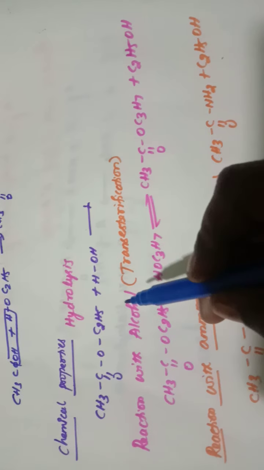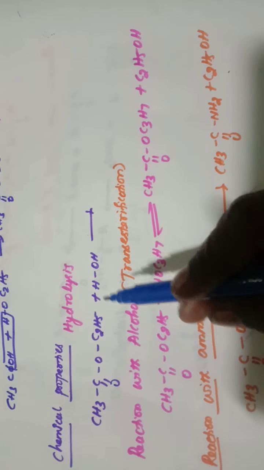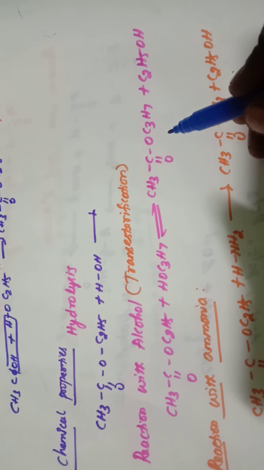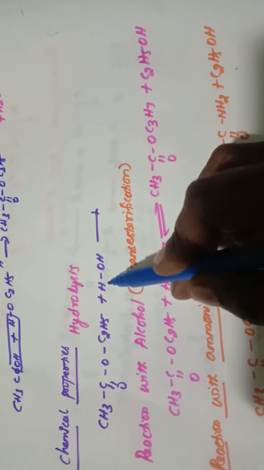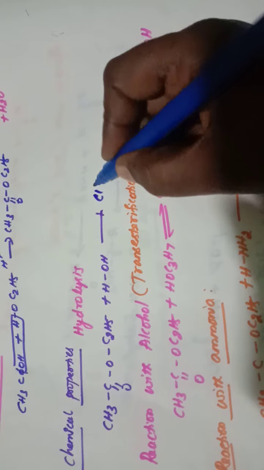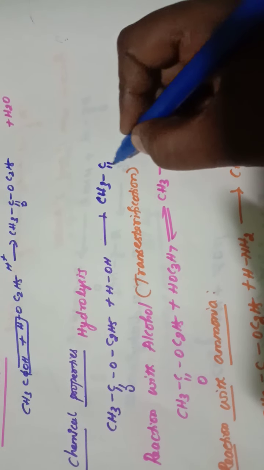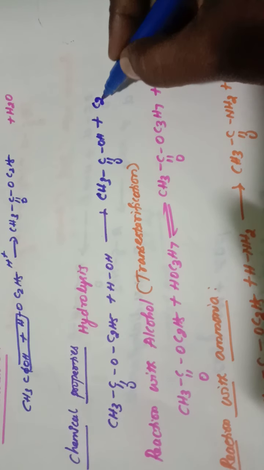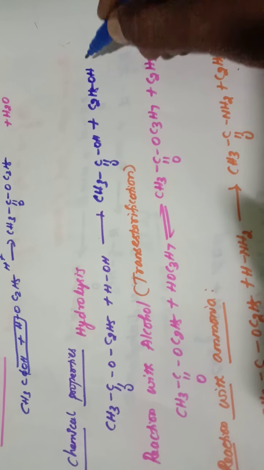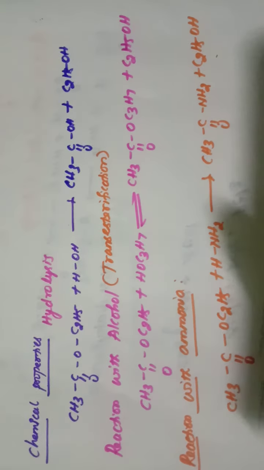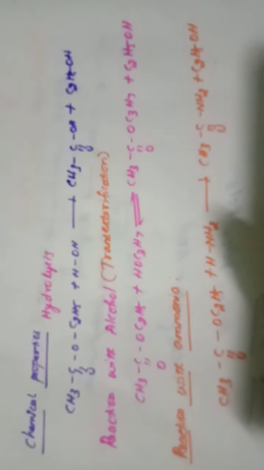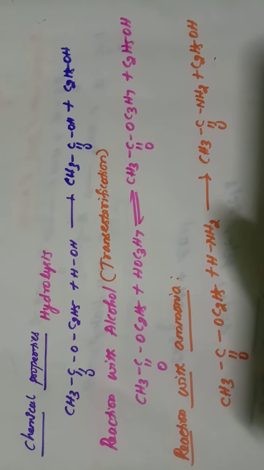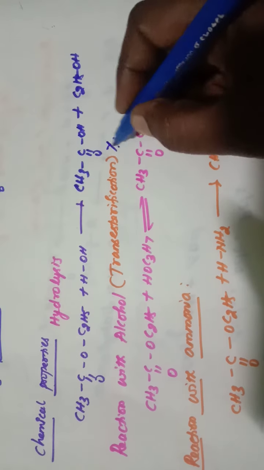First one is hydrolysis. Hydrolysis of ester gives alcohol and carboxylic acid. So here when it undergoes hydrolysis, it gives CH3COOH, a carboxylic acid, plus C2H5OH, an alcohol. Next reaction is trans-esterification reaction. This trans-esterification reaction is a very important reaction.